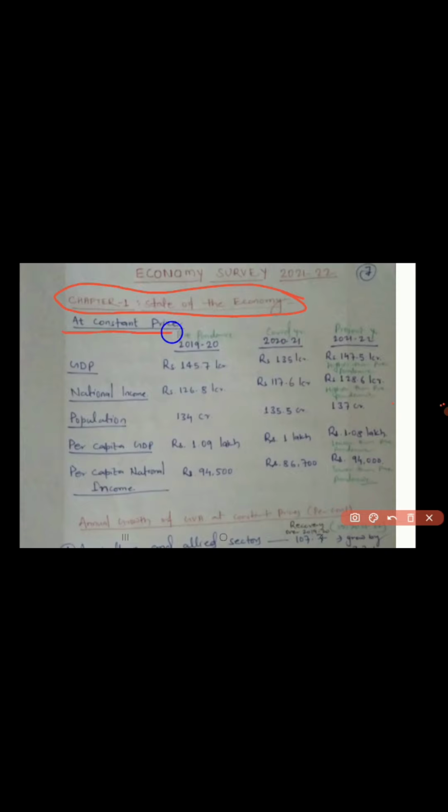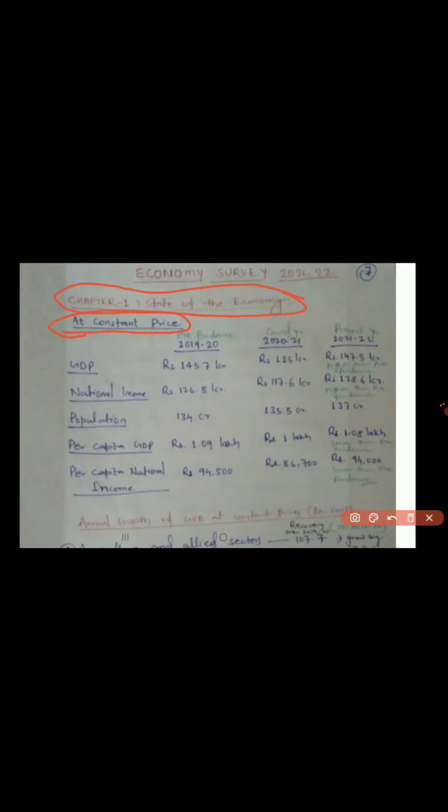At constant price, I have already told you that when we were seeing the budget, it was on the nominal figure, that is the current market price. Now the data which we are going to see in the economic survey is at constant price, means the base year will be 2011-12.